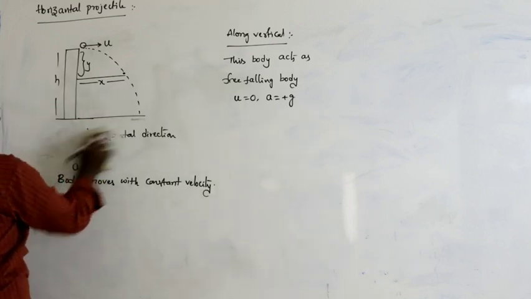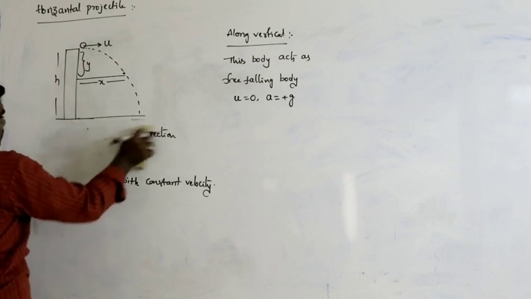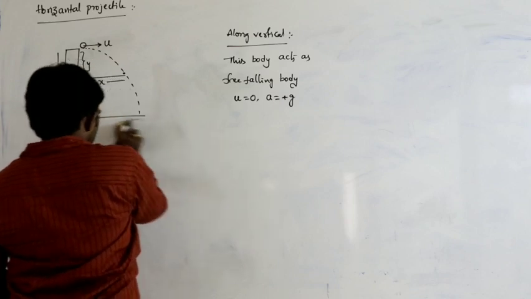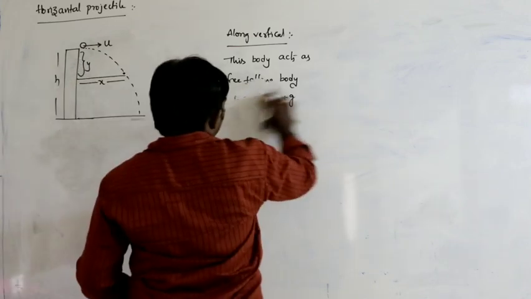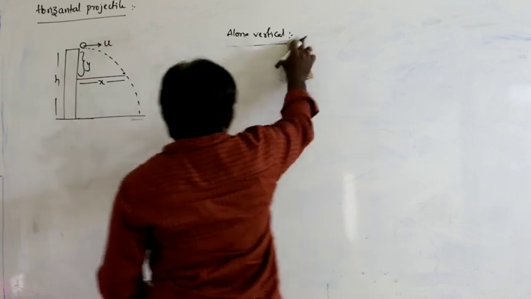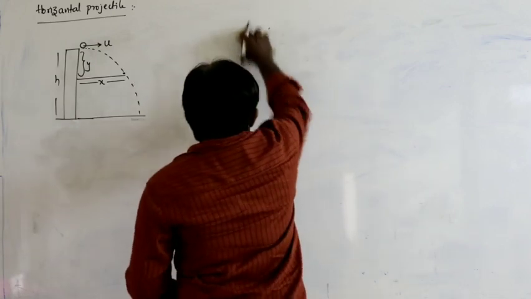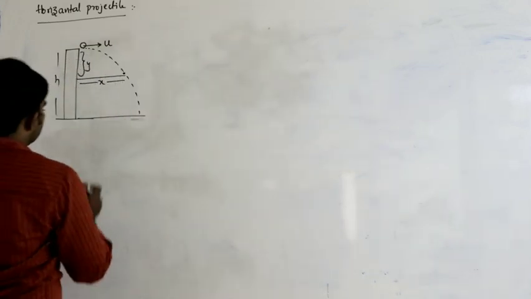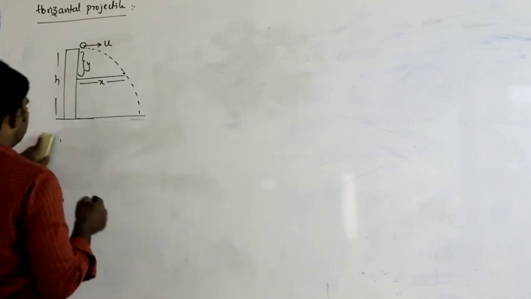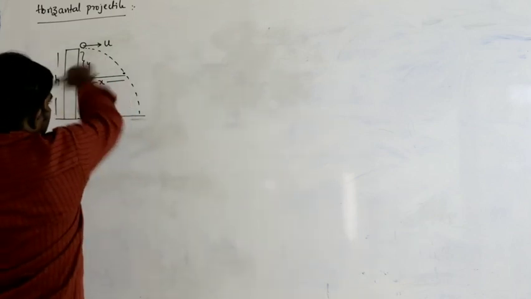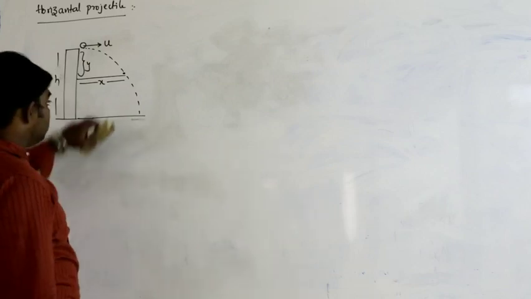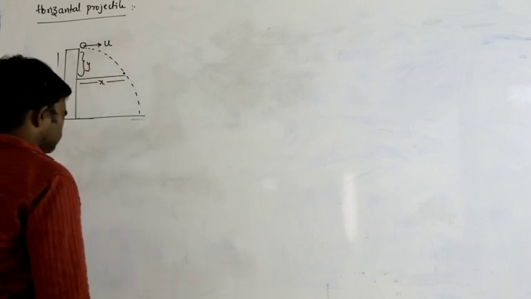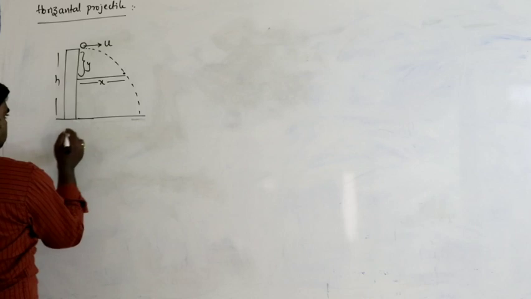Now we have to prove that the path followed by the body is a parabola. That's what we have to prove. So how can we prove that this path is a parabola? Let us say after a certain time, the horizontal distance travelled by the body is x and the vertical distance travelled by the body is y.